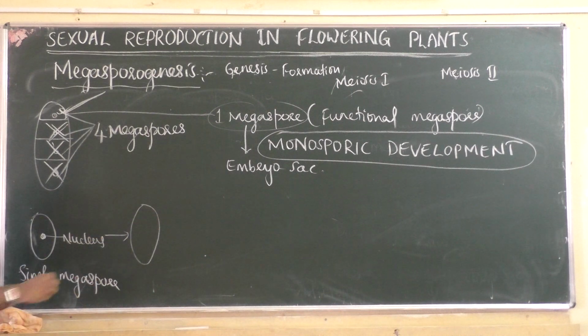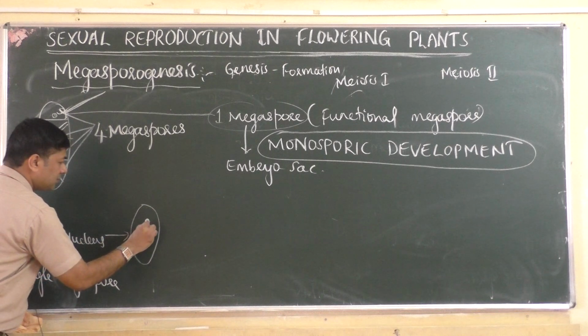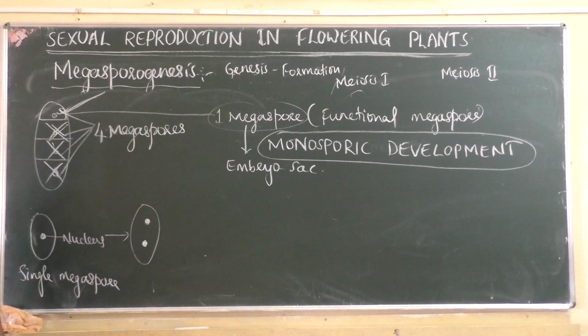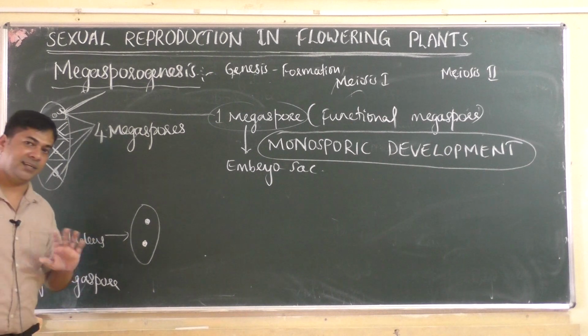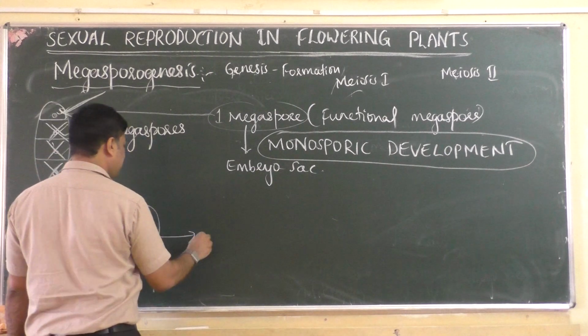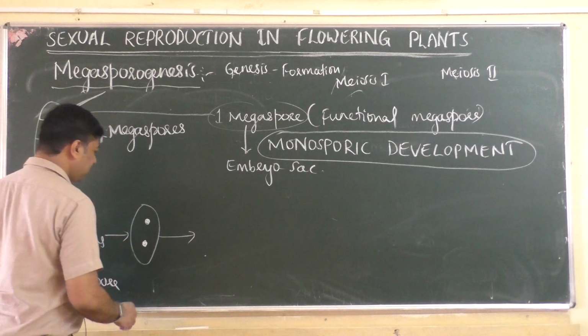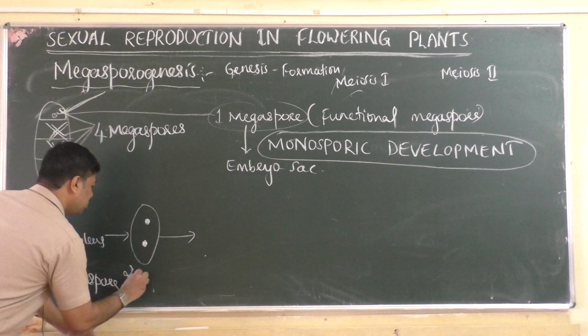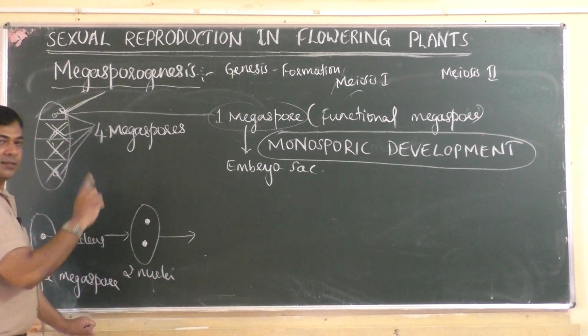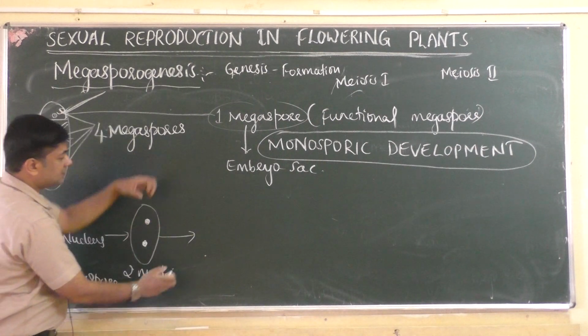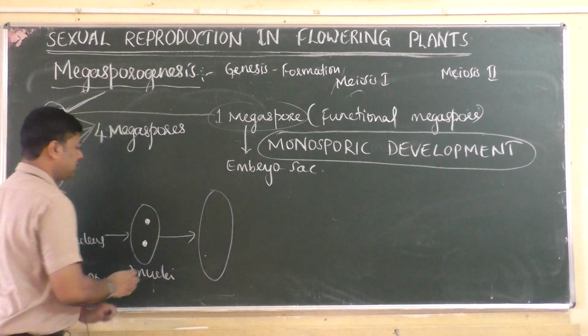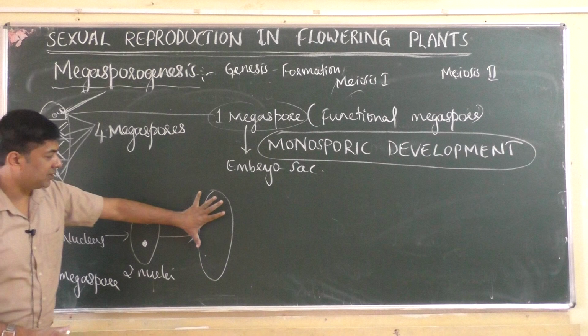So size increased, but one nucleus divides into 2 nuclei. You can clearly see the difference there. Cell is one only. Here also one cell, here also one cell, but here one nucleus, here 2 nuclei, because only nucleus divides into 2, but entire cell doesn't divide. Then same, nuclear division continues. Here 2 nuclei are there, but one cell. Then cell again elongates. It was small cell, now it is large cell, now it is very large cell.